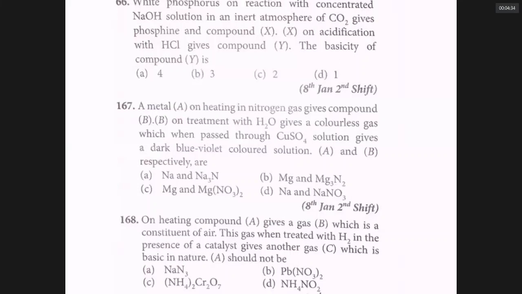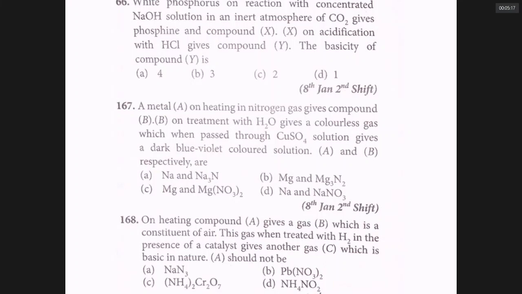That metal on heating with nitrogen gave compound B. B on treatment with water, any nitride, whether it is aluminum nitride, magnesium nitride, calcium nitride, lithium nitride, when it reacts with water gives ammonia, which is a colorless gas. To prove that the gas coming out is ammonia, you pass it through copper sulfate solution. Copper sulfate solution gives a deep blue color solution with ammonia. So obviously the metal A cannot be sodium and the compound must be a metal nitride. It cannot be anything else. It should be metal nitride.